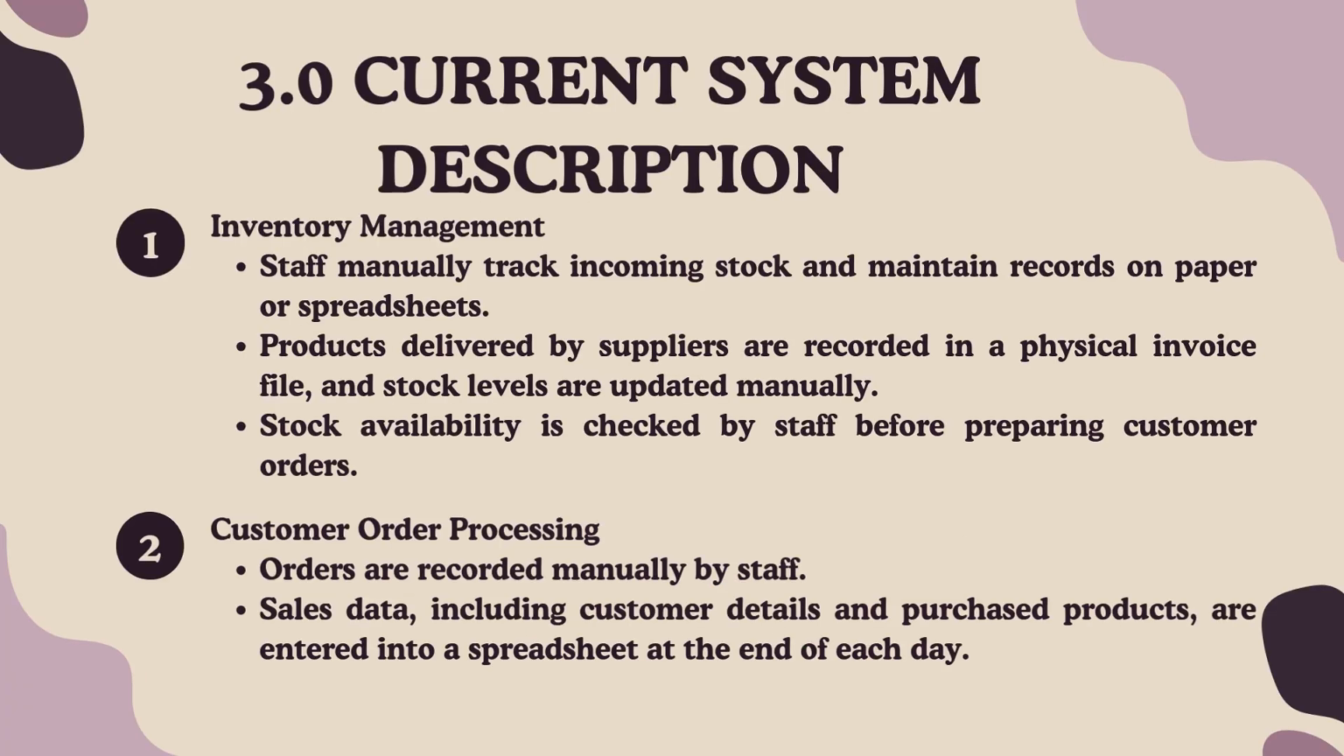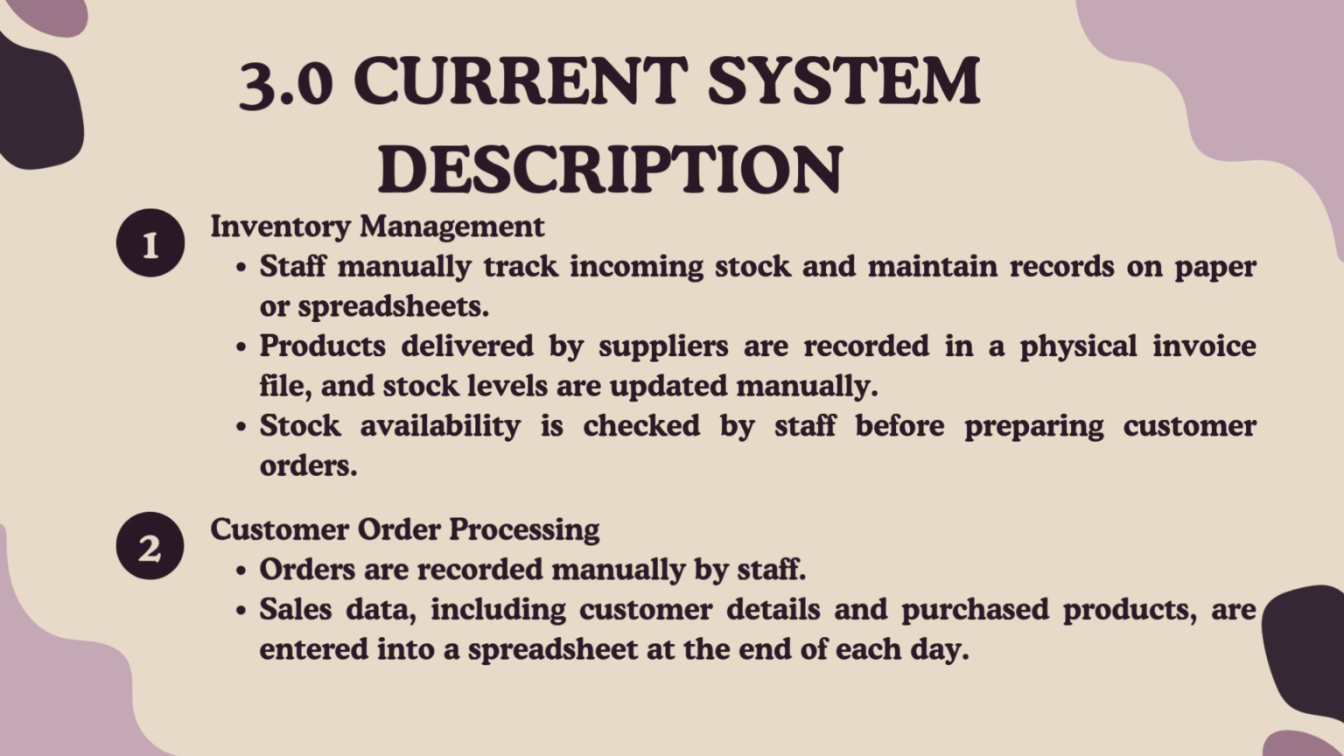I will now present the current system description. Firstly is inventory management. The staff manually track incoming stock and maintain records on paper or spreadsheets. Products delivered by suppliers are recorded in a physical invoice file, and stock levels are updated manually. Stock availability is checked by staff before preparing customer orders.